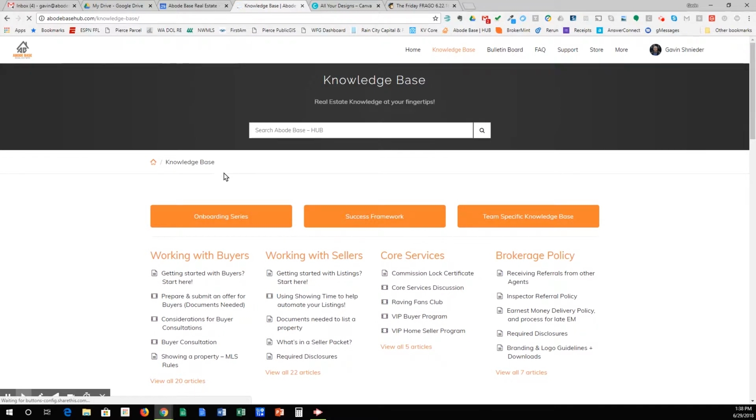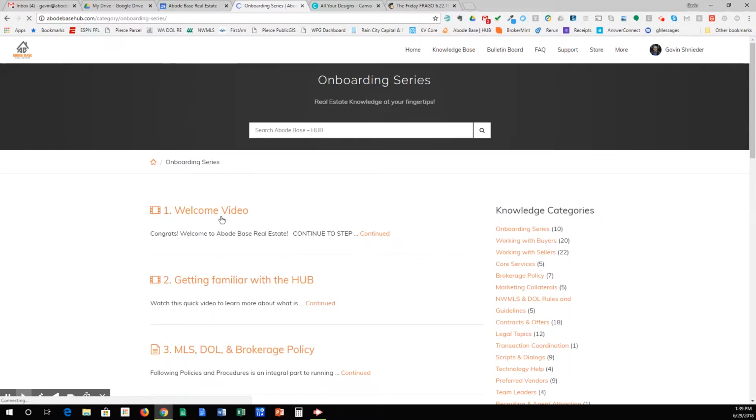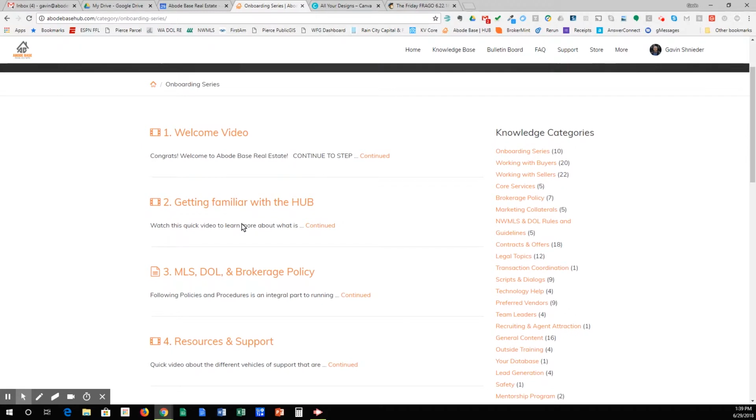So the first part of the knowledge base that we're going to look at is the onboarding series. And this is the 10-step process that all agents go through when they come onto Abode-based real estate. So I'm going to click here. And what that's going to do is open up these 10 articles that all agents go through. Basically, what they do is get you integrated and get you compliant and get your technology set up and all of that kind of stuff, right?